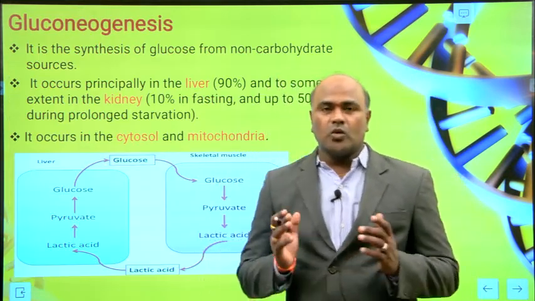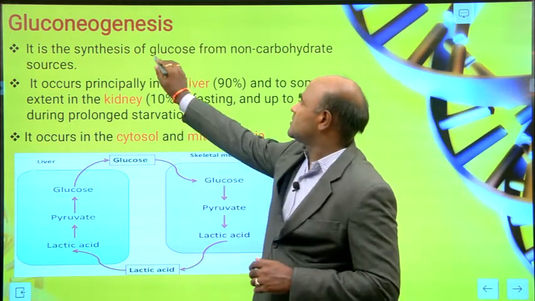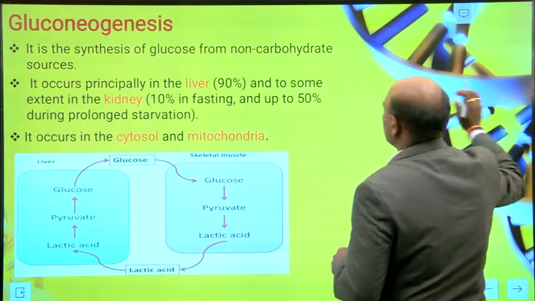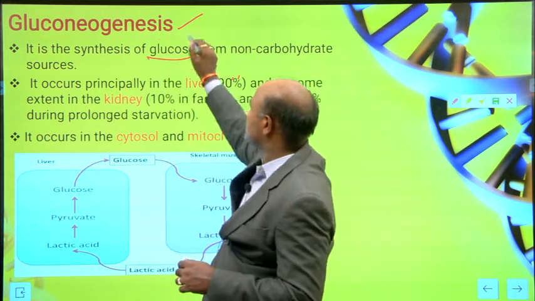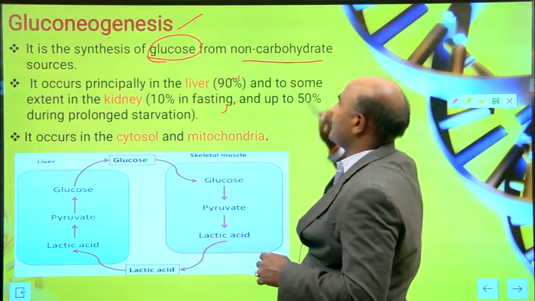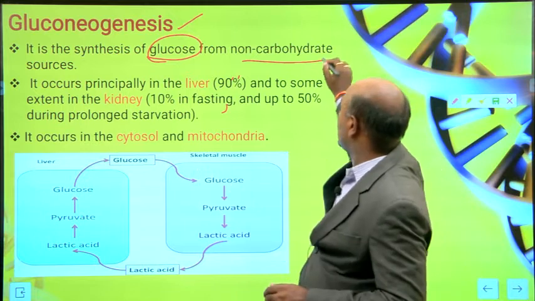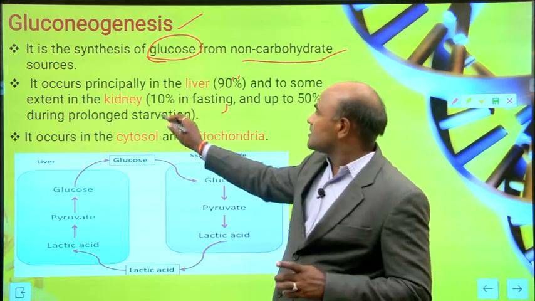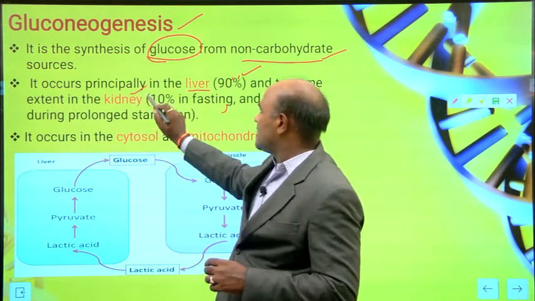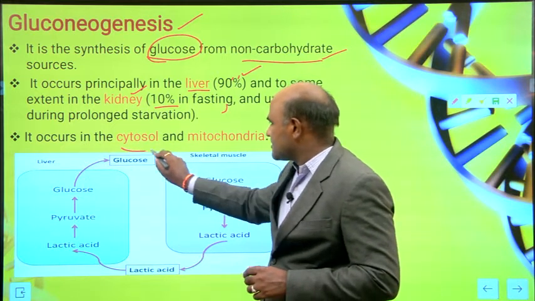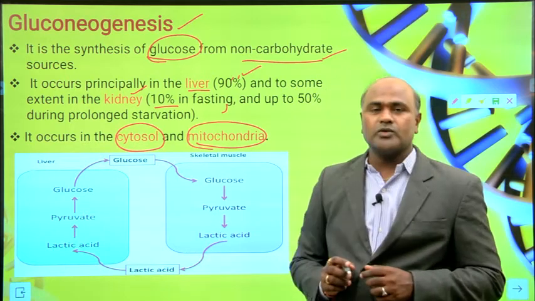Next one, gluconeogenesis. It is the synthesis of glucose, you need to remember that. Gluconeogenesis is the synthesis of glucose from non-carbohydrate sources. It occurs in the liver 90% and to some extent in the kidney 10%, and it occurs in the cytosol and mitochondria.